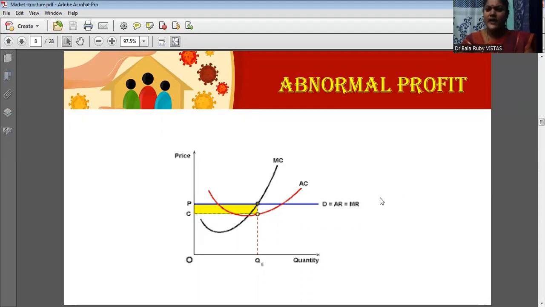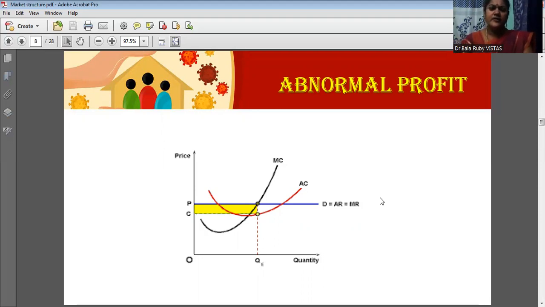Therefore, when you draw this average cost curve, you should be very clear it is lower than the average revenue curve. Then only we can show the profit. That's why we are drawing the diagram like this. So average revenue should be higher. The average cost curve should be lower than this average revenue curve. In such a way, you draw this average cost curve. It is a U-shaped cost curve, and it should be lower than the average revenue curve.